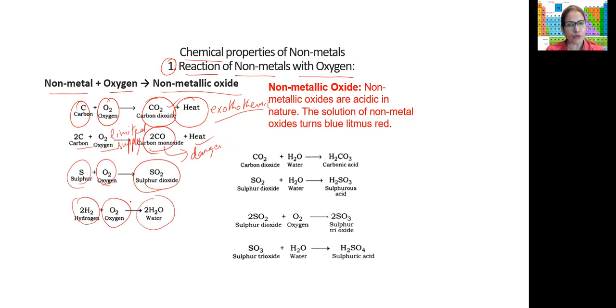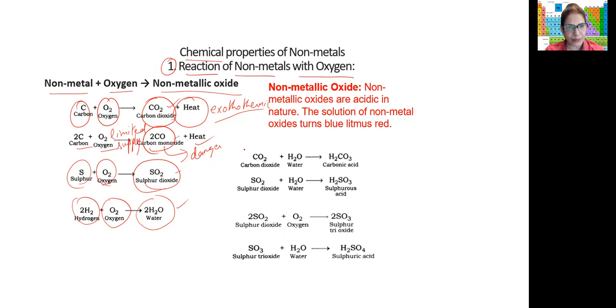Hydrogen, as of today also, is placed with the metals in the periodic table, if you see the periodic table, but most of the properties are those of the non-metals. Okay, so they didn't know actually where to place hydrogen because of this reason. So these are the non-metallic oxides which are formed.